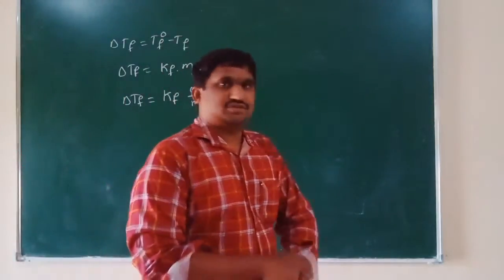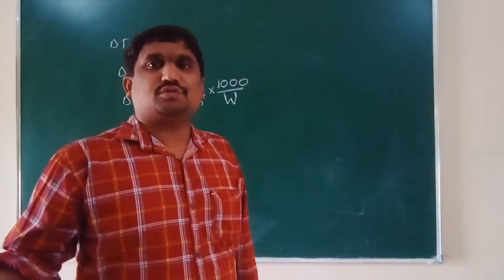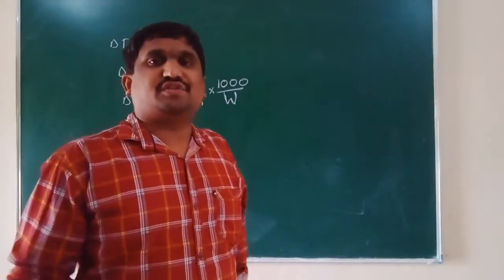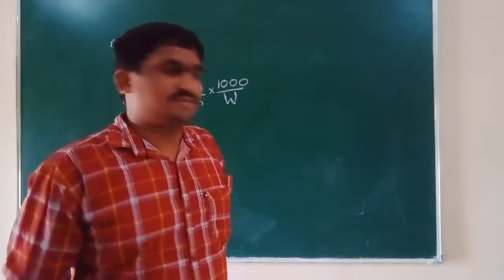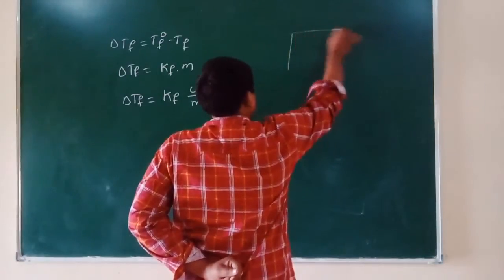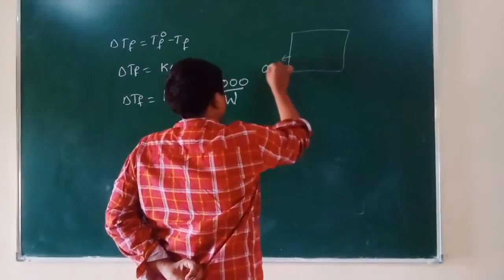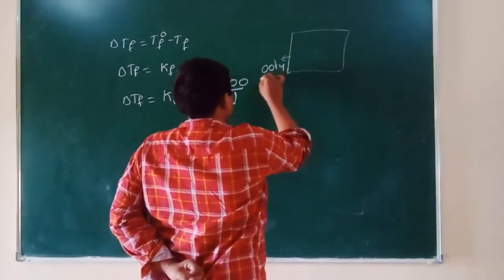So you know that when you add some solute to water, its freezing point decreases. For example, imagine this place as some Ooty.